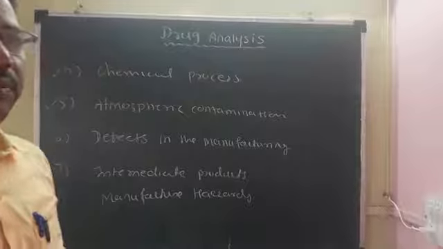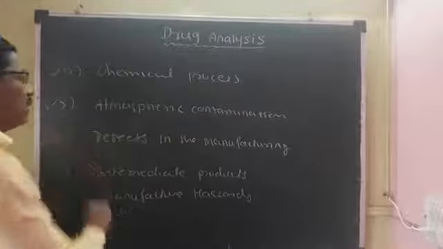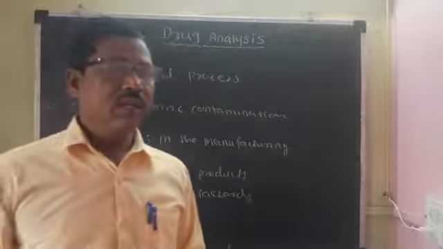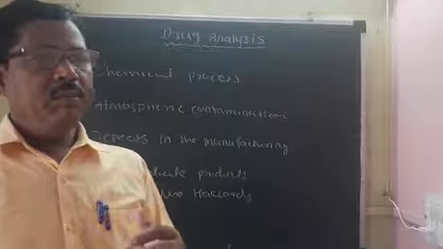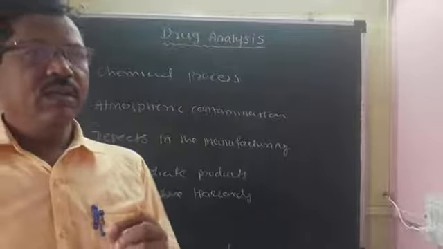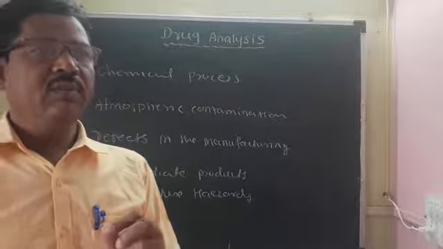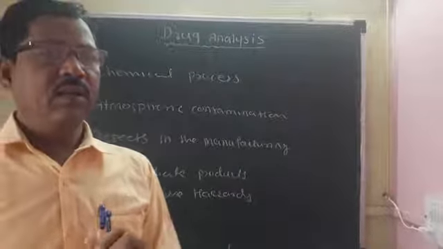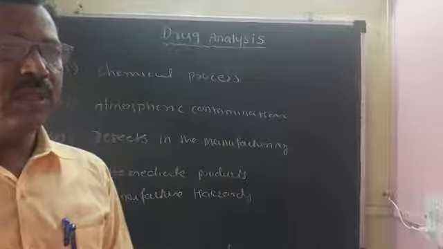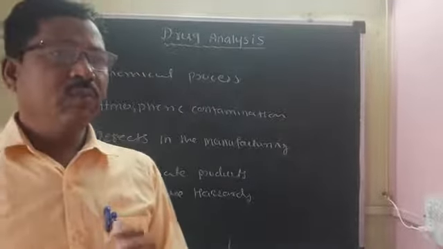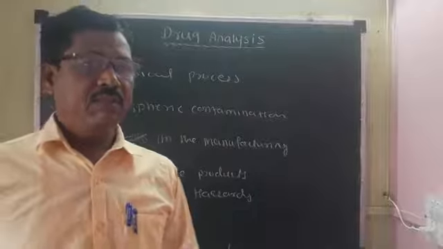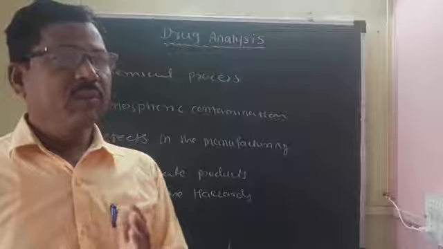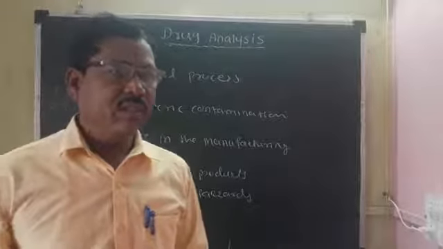And the sixth point is the defects in the manufacture. Defects means that in the manufacturing process there are defects like imperfect mixing, incompleteness of reactions, or non-adherence to proper temperature, pressure, pH or reaction conditions, which may give chemical compounds with impurities.